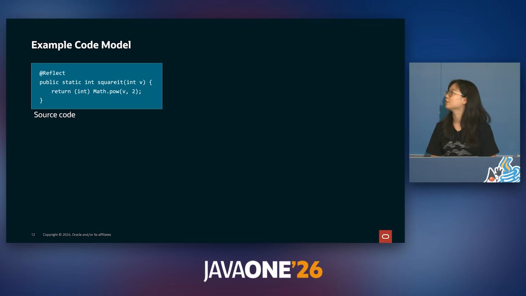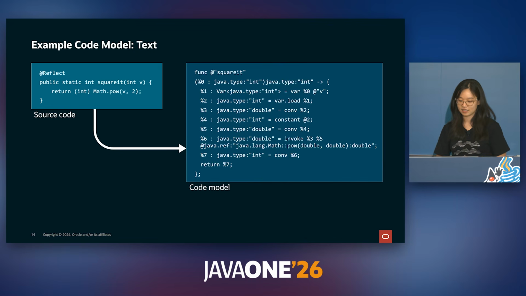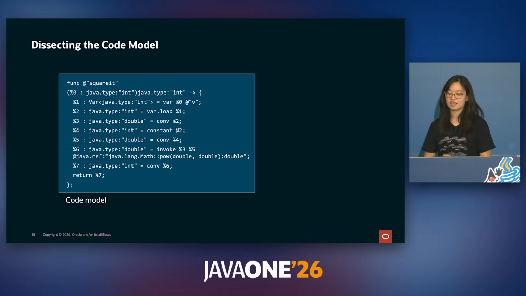Now let's break down what a code model consists of. For a simple method, the code model will generate a tree of code elements, like so. Each code element can be represented as a node inside of the code model's tree. For ease of use, we can also print out a textual representation of the code model, like so. In general, this is going to be how we represent code models from here on out inside of this presentation because it's simply easier to read. And every element in the code model can be broken down into three categories: bodies, blocks, or operations, which we may call ops for short.